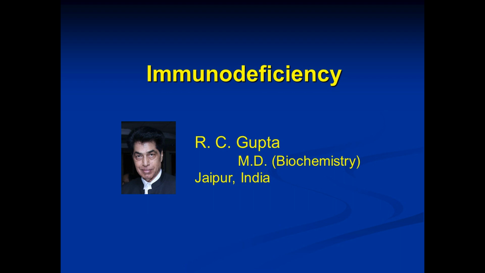But we don't get these infections very frequently. In fact, the infections are very uncommon. And the reason is that we have a very strong and very effective immune system that guards us against the infectious agents.